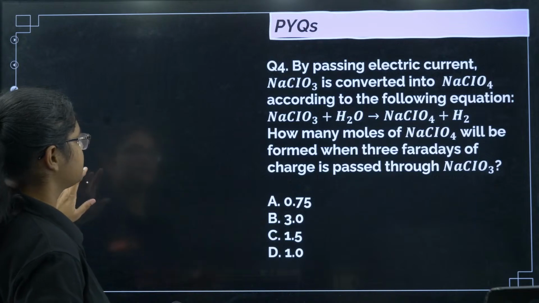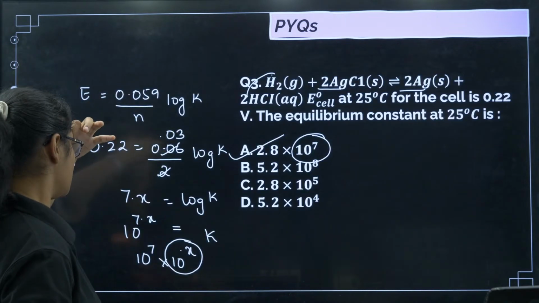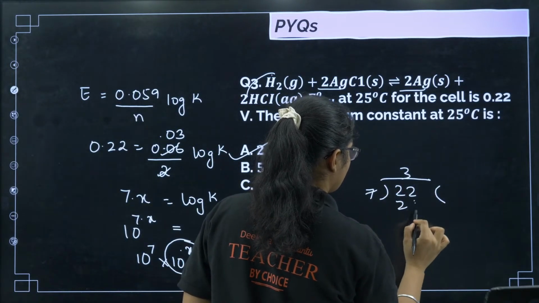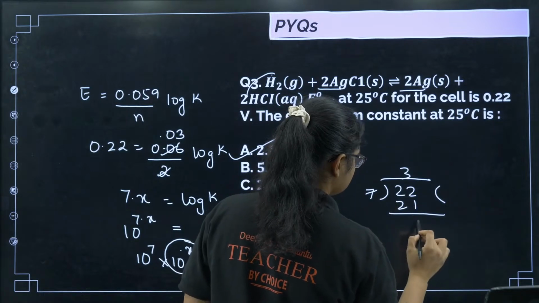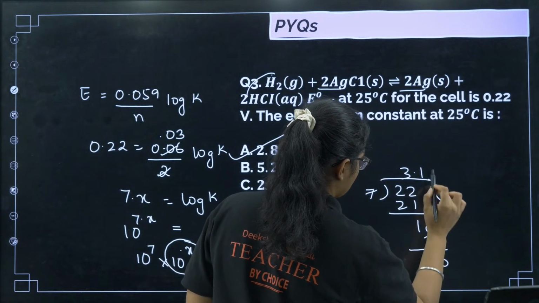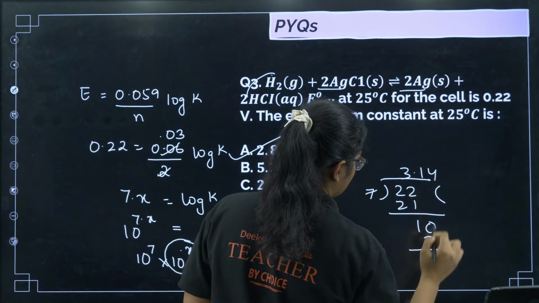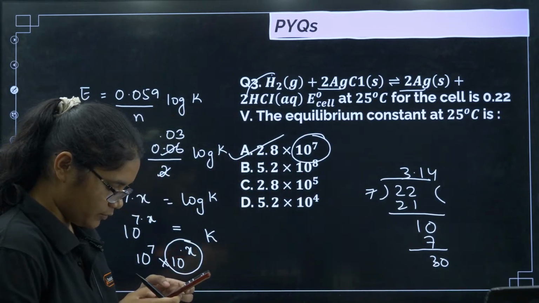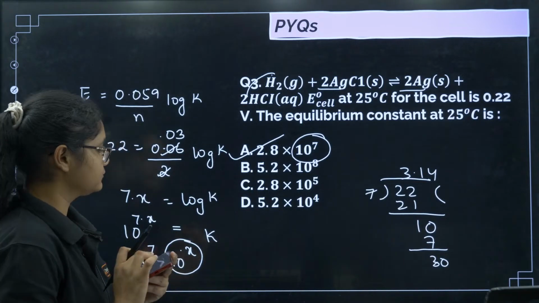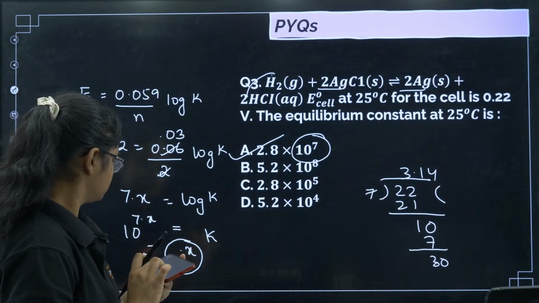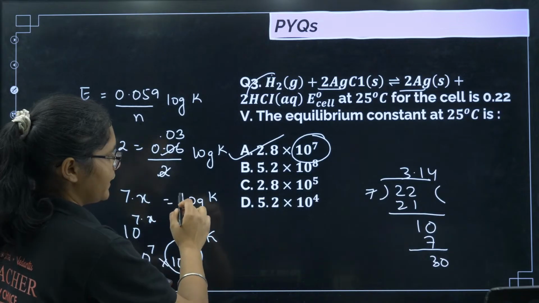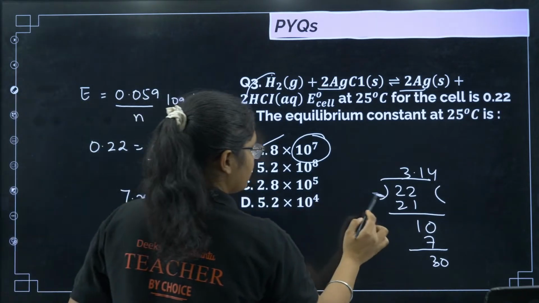B is coming. Okay, just a minute. Let me check once again. So how much will I get? 22 divided by 7. So 3.14, right? Okay, just a minute. Let me just check. Sorry, I should do 22 by 3.